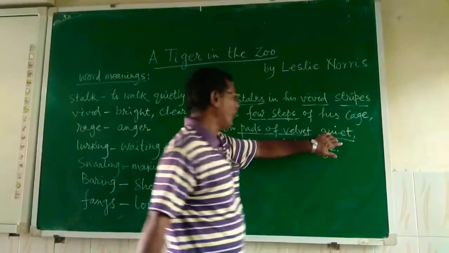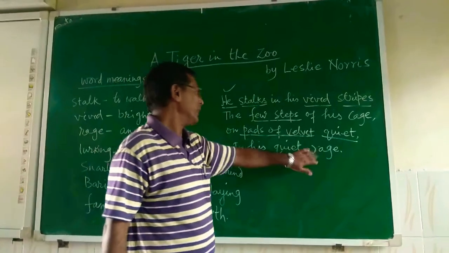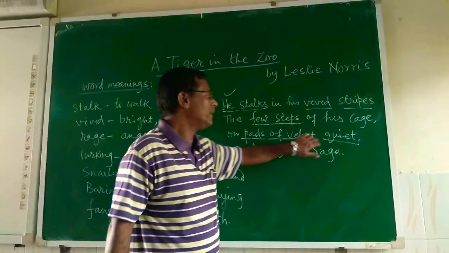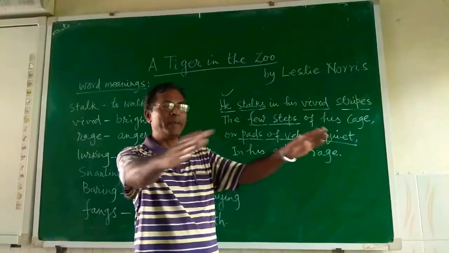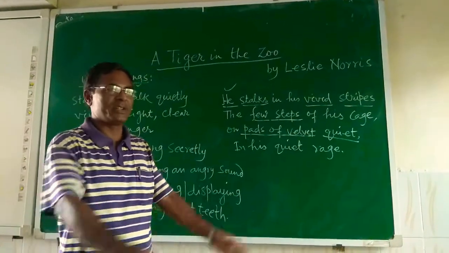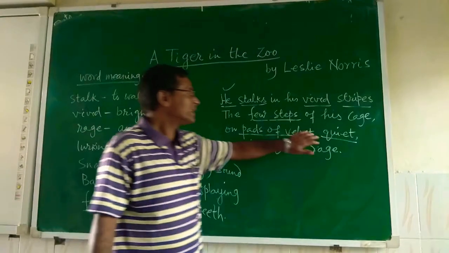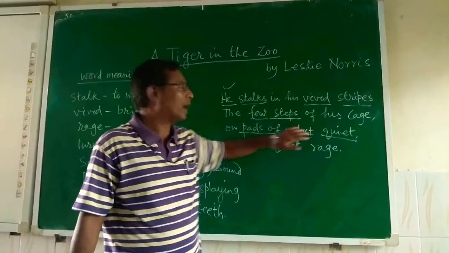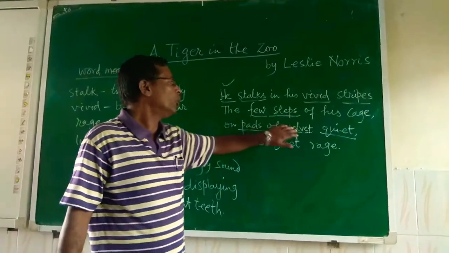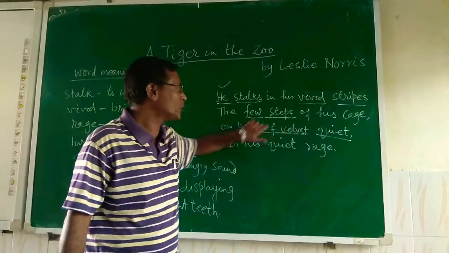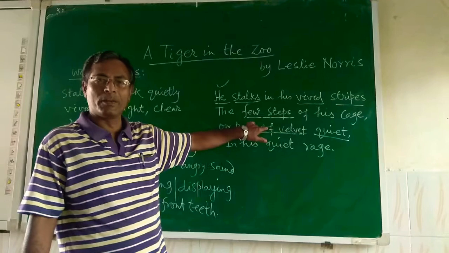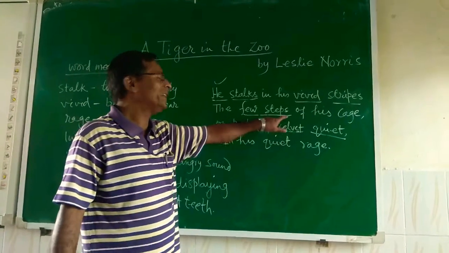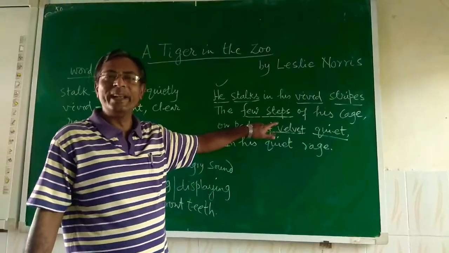That means when the tiger is moving in a very short, limited space in a cage, it is very quiet because there is no sound, because of the soft pad which is compared to velvet. It is also a type of metaphor, you can say. Metaphor, you know, is also a figure of speech, a comparison, but metaphor is an indirect comparison.